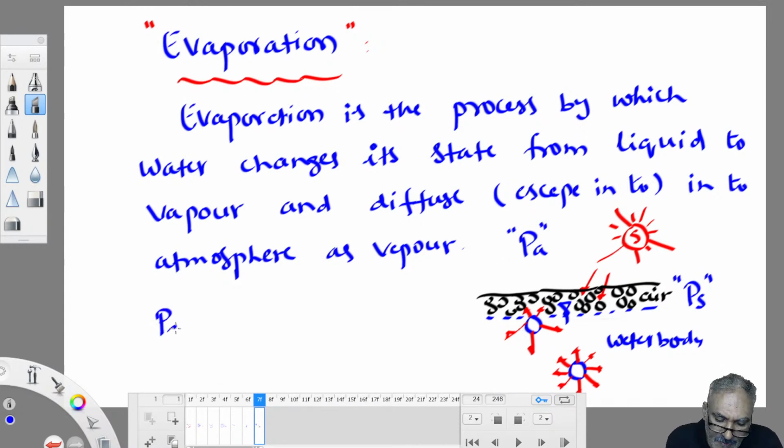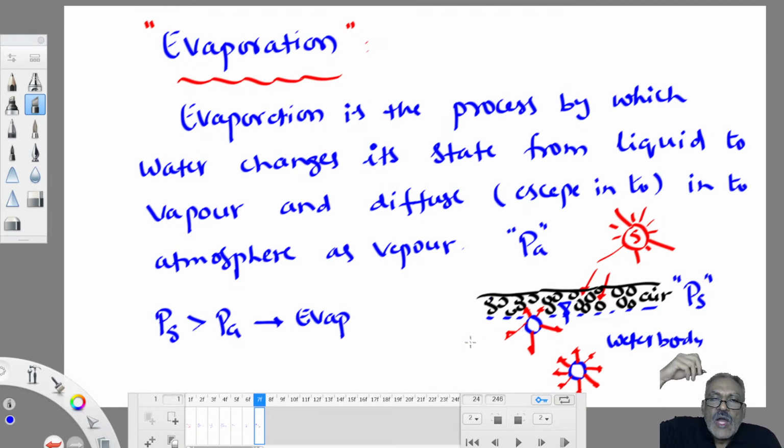When saturation vapor pressure is greater than actual vapor pressure, then evaporation starts. That means that air parcel along with that water molecule start rising vertically into higher altitudes into atmosphere. Start vertically rising up in the atmosphere. And it reaches to higher altitudes, there it accumulates there as a cloud. So this is called evaporation.